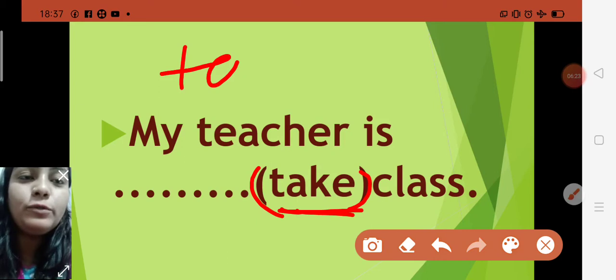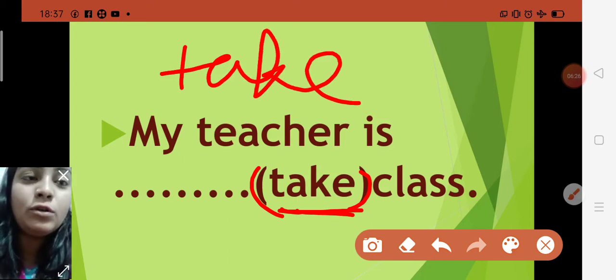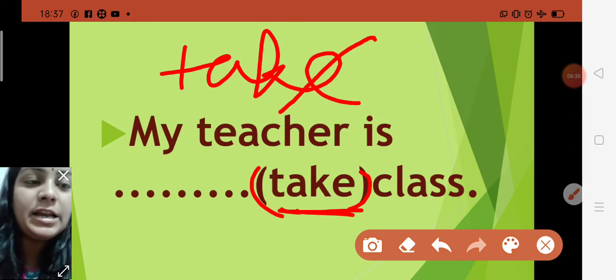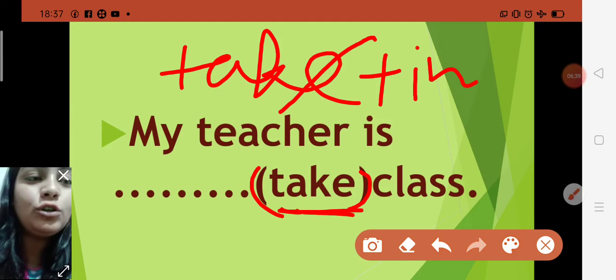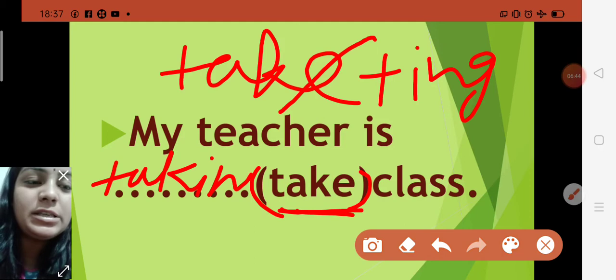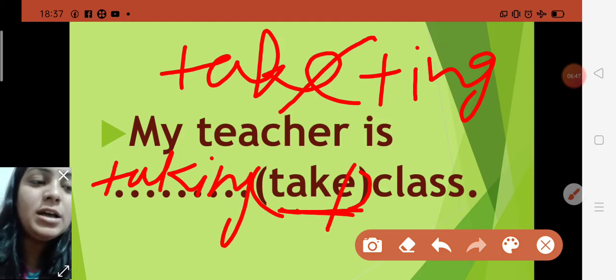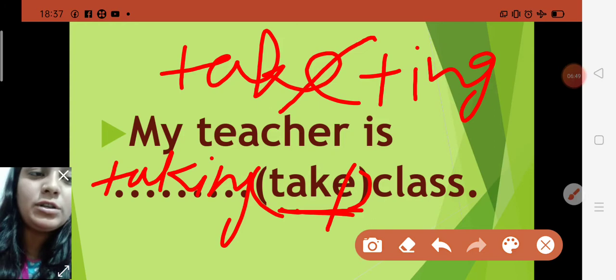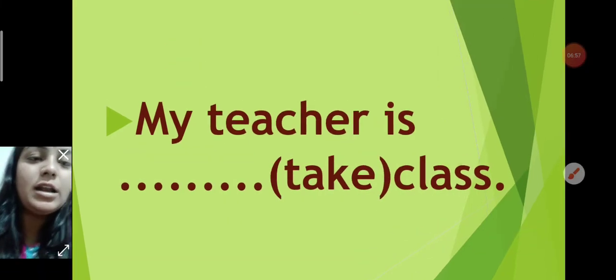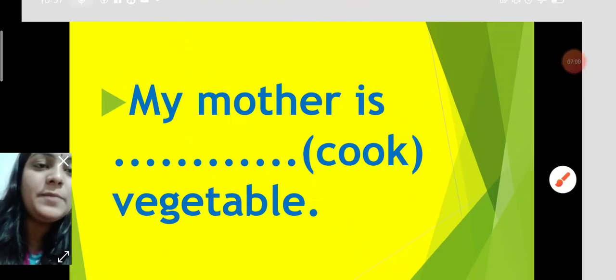Take is a verb. So first what you have to do? I have told you the second rule. What was the second rule? If the verb is ending with e, and you are going to make it in continuous form, first you drop the letter e and then you add ing. So what will you all write? Taking, TAKING. It means you have to remove the e from the verb. So my teacher is taking the class.